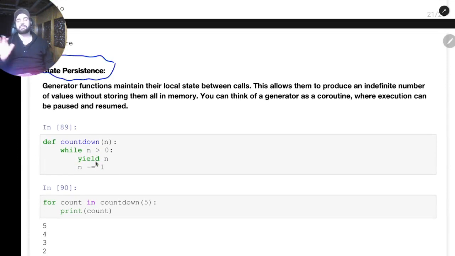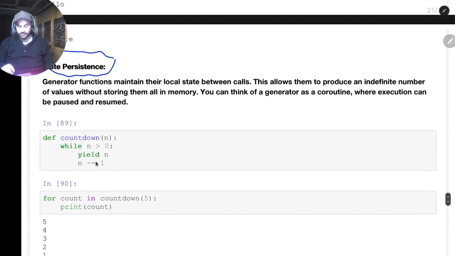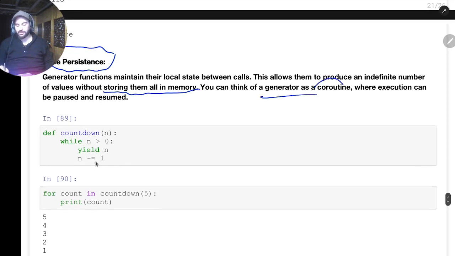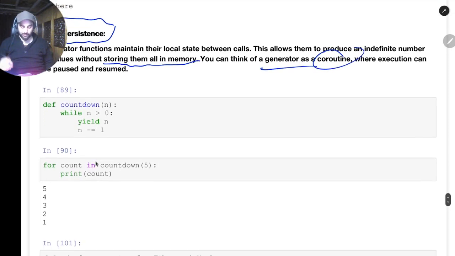State persistence means it basically preserves the state. Okay. So it preserves the state, and you can see it storing them in the memory. So that's why you can think of a generator as coded. You can read these notes afterwards. I think I am verbally saying all of this.